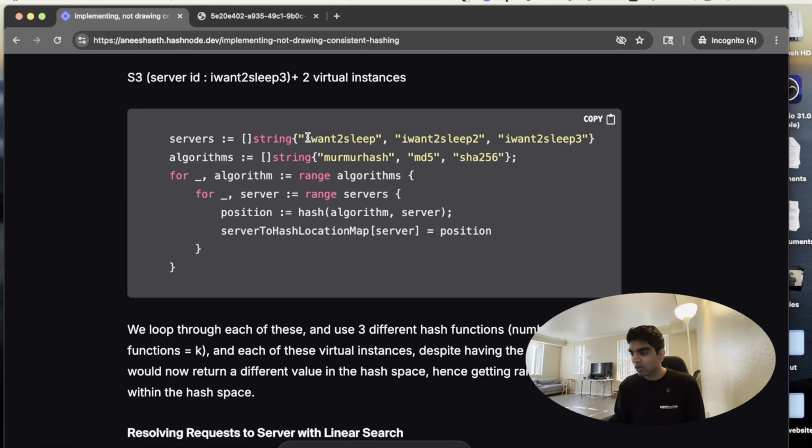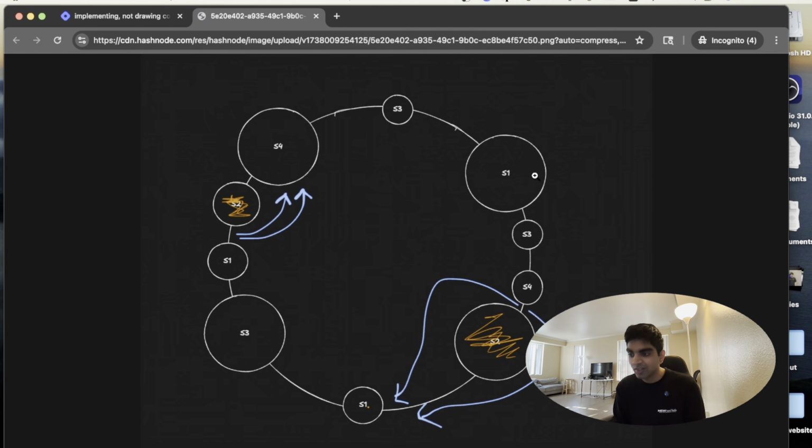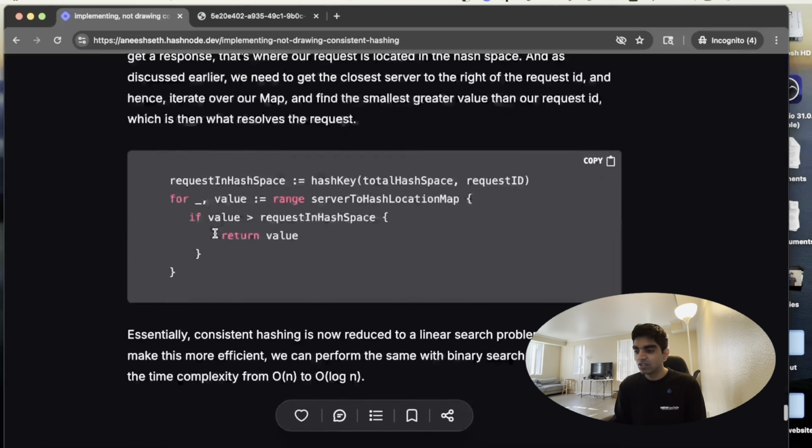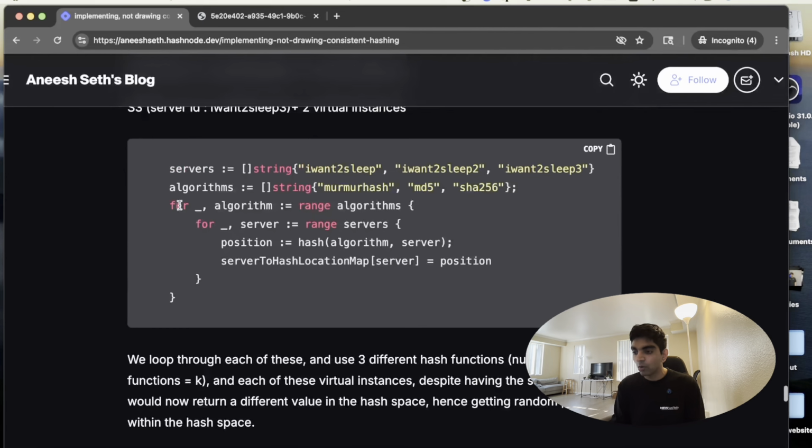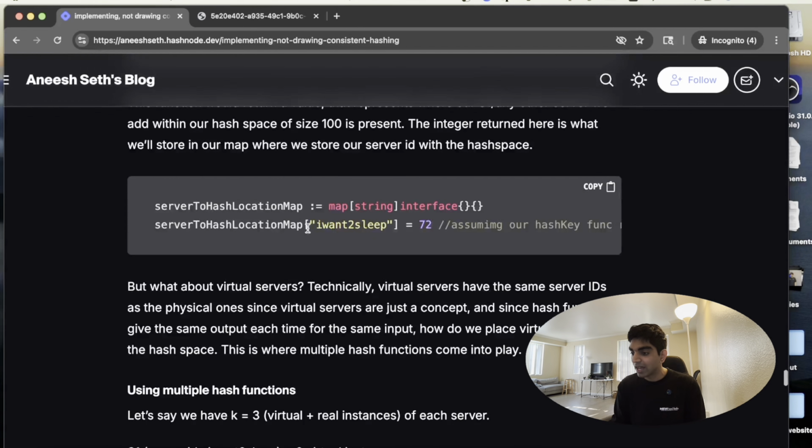And you do that for all servers, which essentially creates this architecture. And then eventually, it's just a simple problem of hashing the request ID and finding out which server is going to address that request, based on iterating over the map we have and checking which value in the map is greater than the value that we got by hashing the request ID.